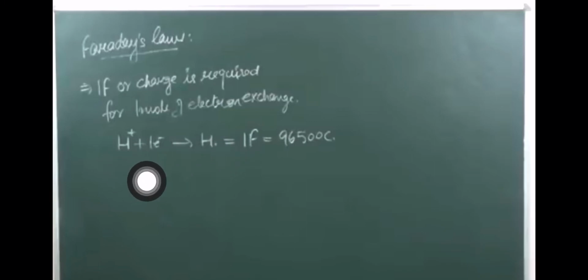Example: H plus ion gains 1 electron to give H, that is hydrogen. Here only 1 mole of electron is transferred, so only 1 Faraday is required, which is equal to 96500 coulomb.